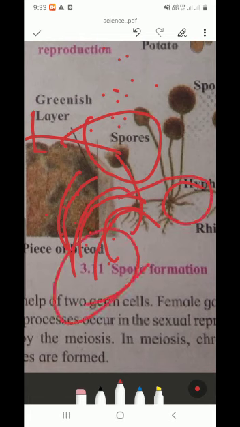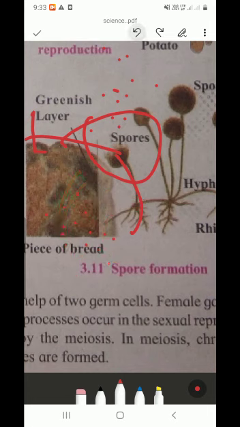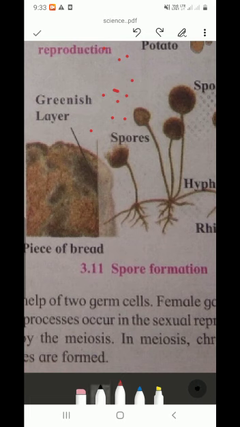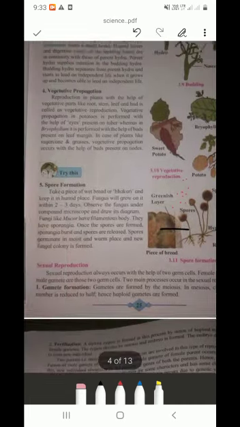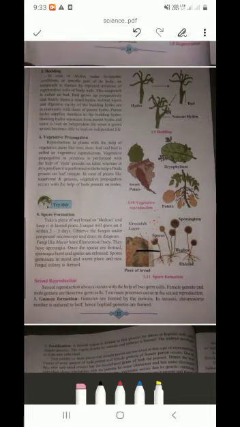Okay, this is very simple. So we have seen fragmentation, regeneration, budding, vegetative propagation, and spore formation. Simple. Sexual reproduction we will see in the second part.